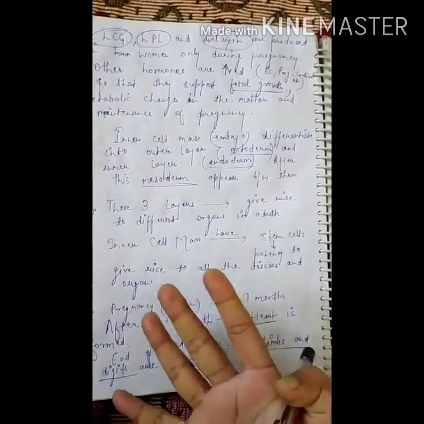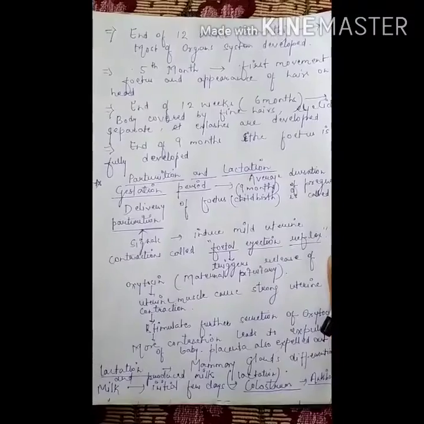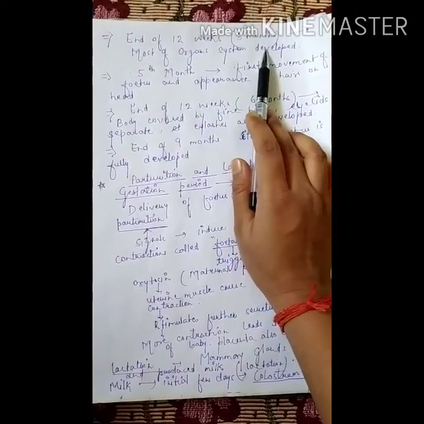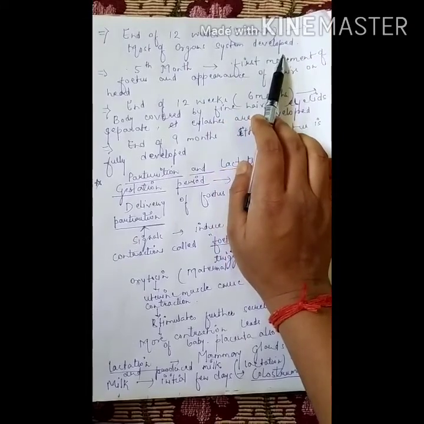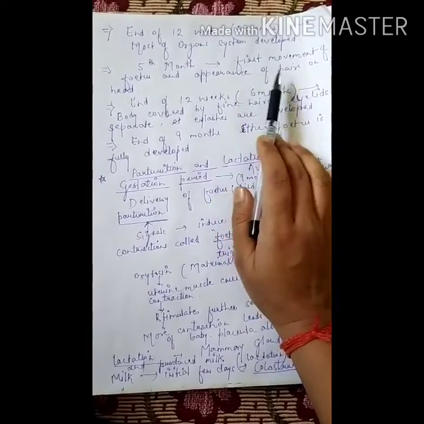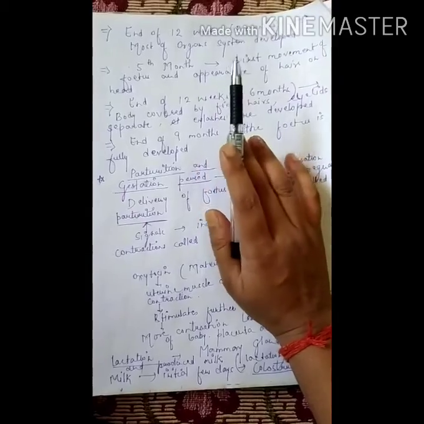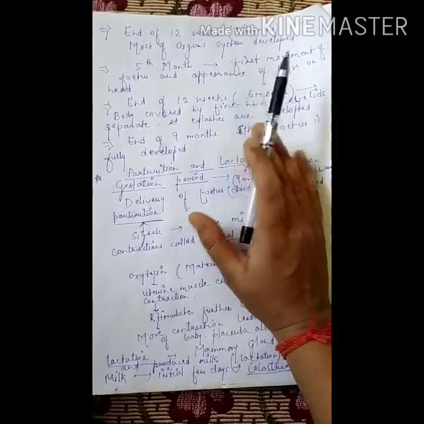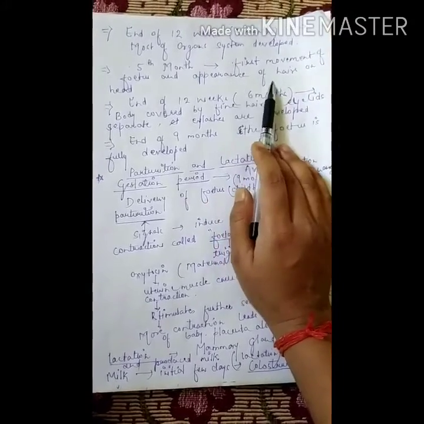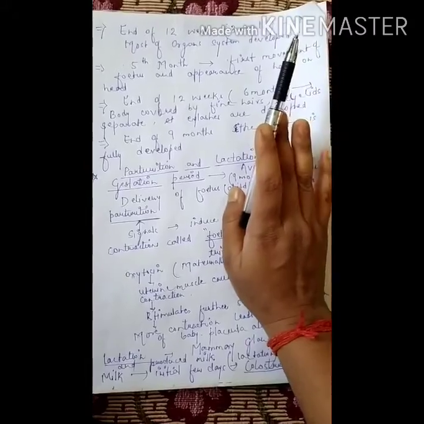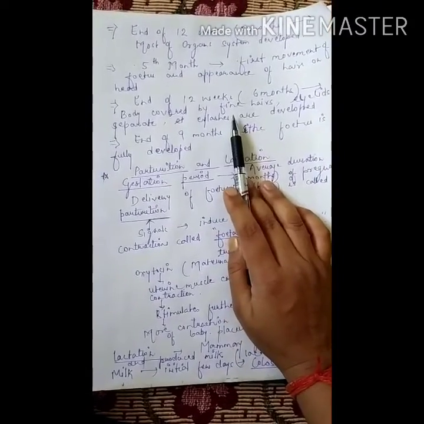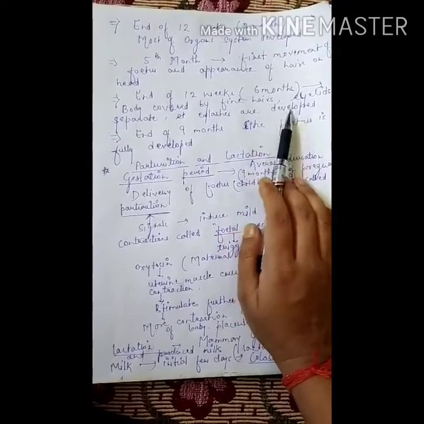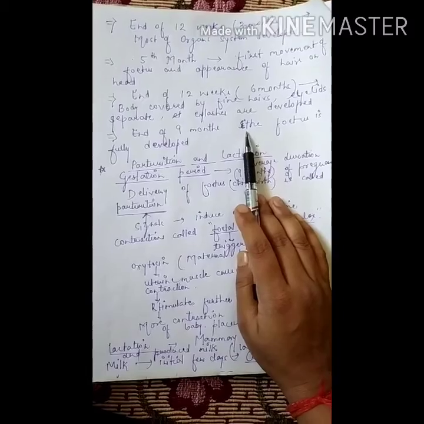By the end of 12 weeks, that is 3 months, most of the organ systems develop. In the 5th month, the first movement of the fetus takes place, and hair on the head also begins to appear. By the end of 6 months, the body is covered by fine hair, the eyelids separate, and eyelashes also develop.